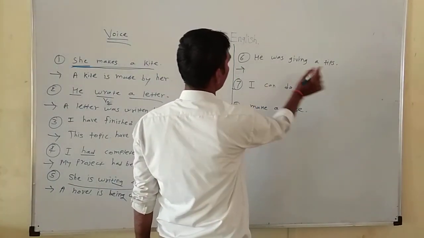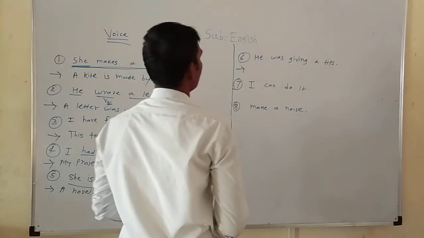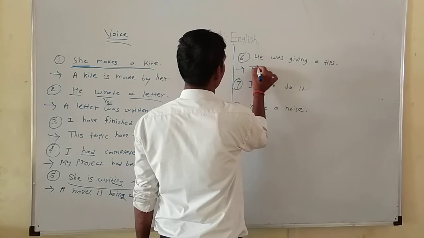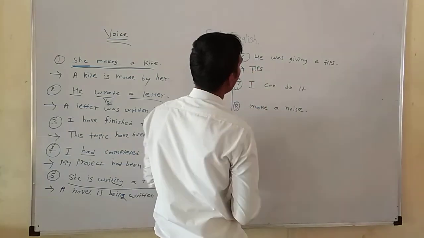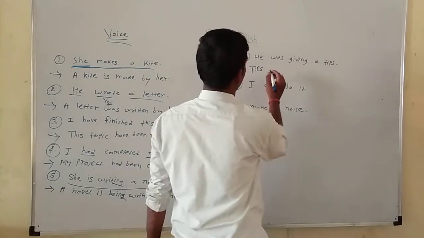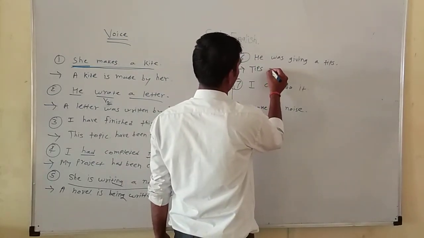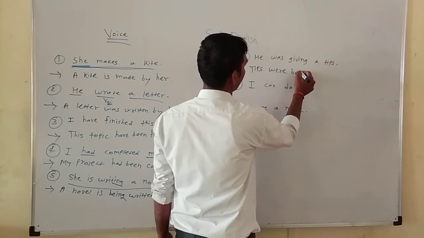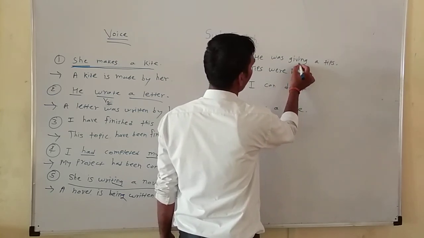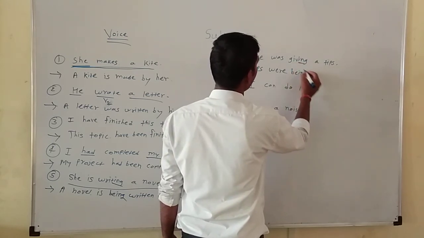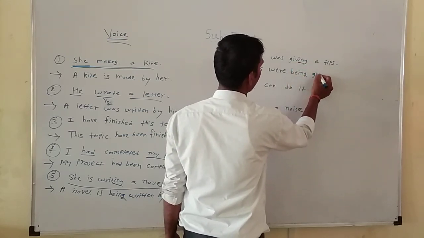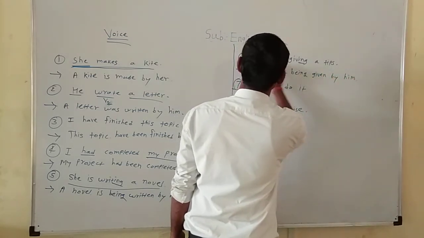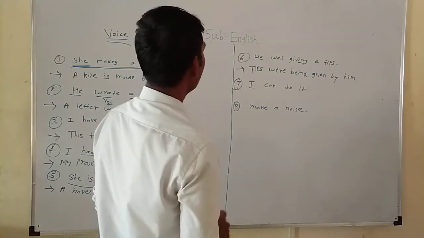Then, he was giving tips. According to the given object, tips is plural, so the correct be form is were. Then being is used instead of verb-ing. Then V3 given, by him, the objective case of the given pronoun.